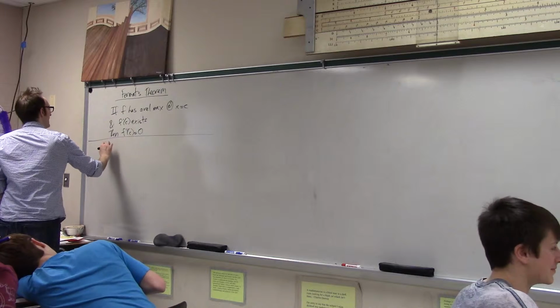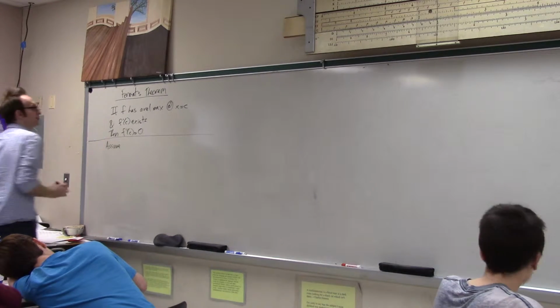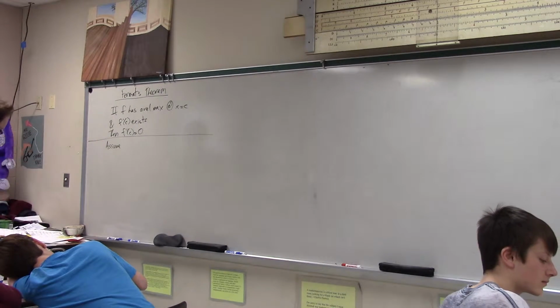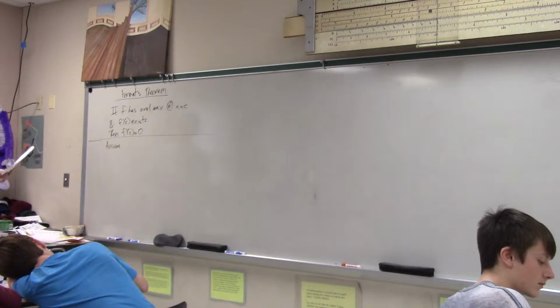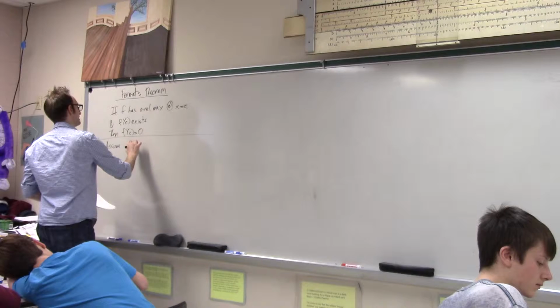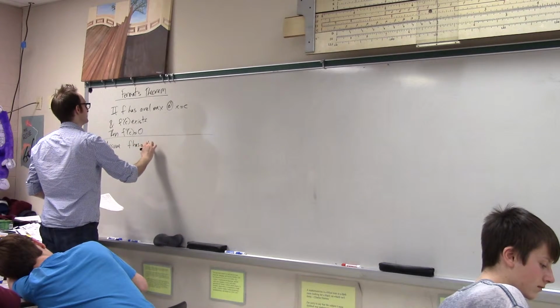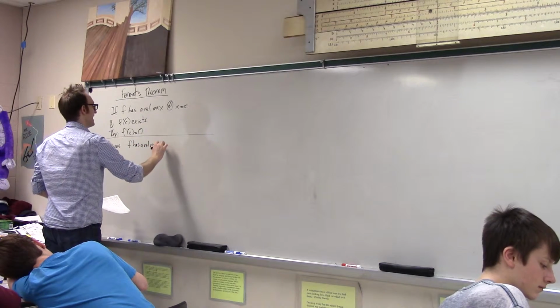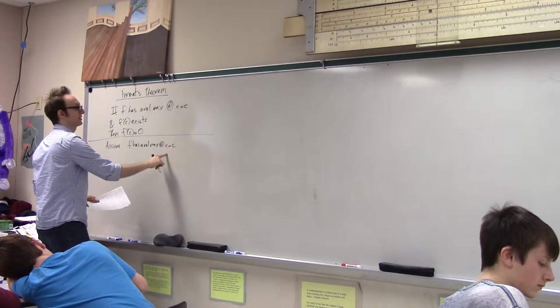That is very correct. We will assume two things. What are the two things we're assuming? f has a relative max at x equals c. That's one assumption.